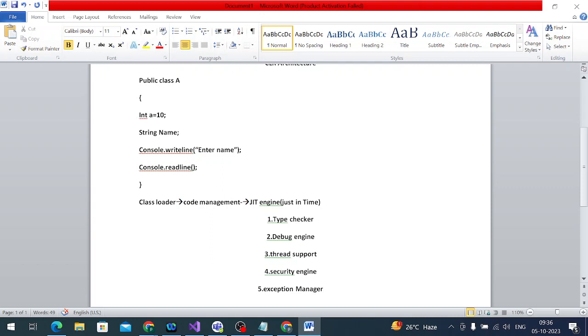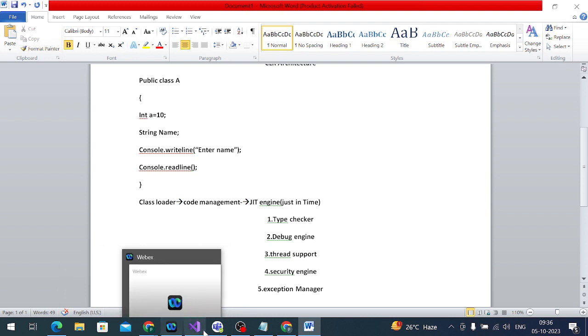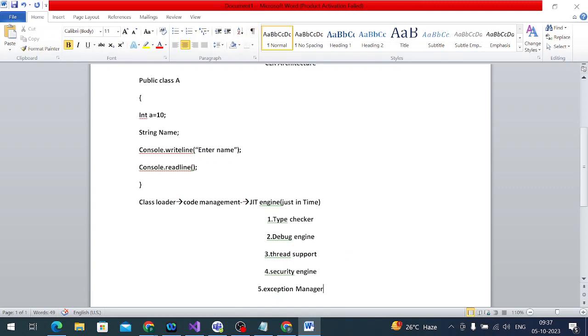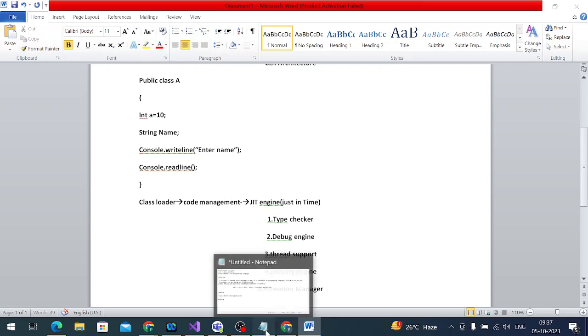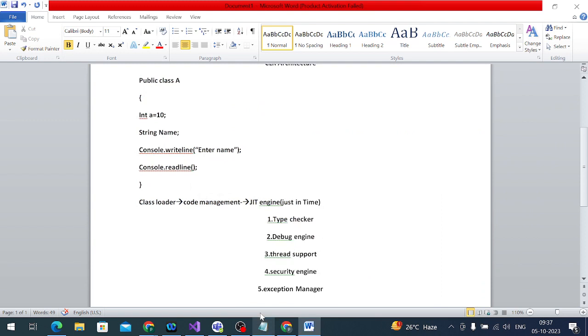For example, here we have a lot of applications: the browser, Chrome, Webex, Teams. Now I'm writing notes in WordPad, and simultaneously I can open my Notepad also. This is called multi-threading: at a time we can work in different applications. It is provided by the thread support.